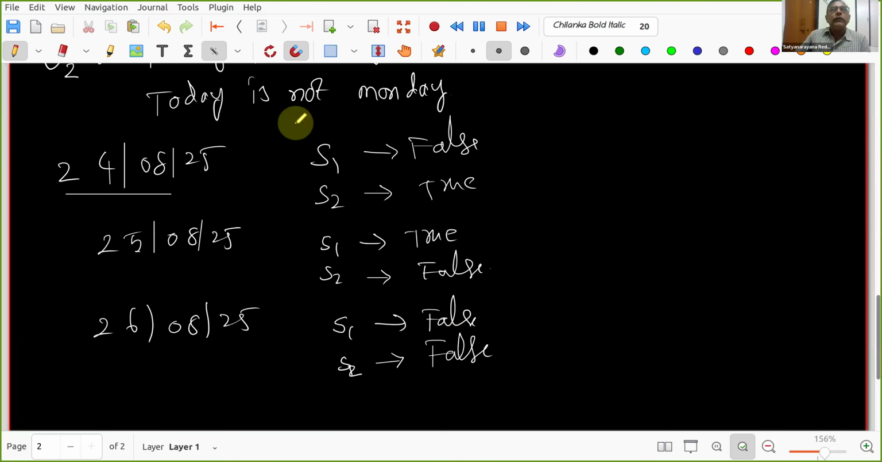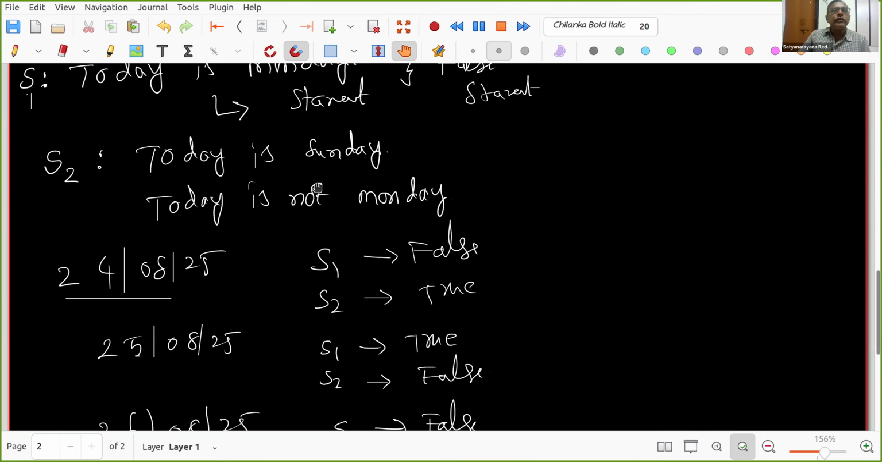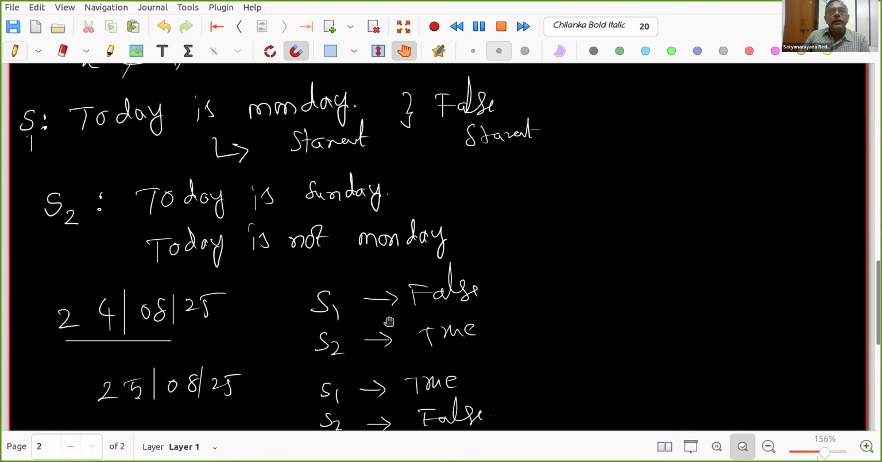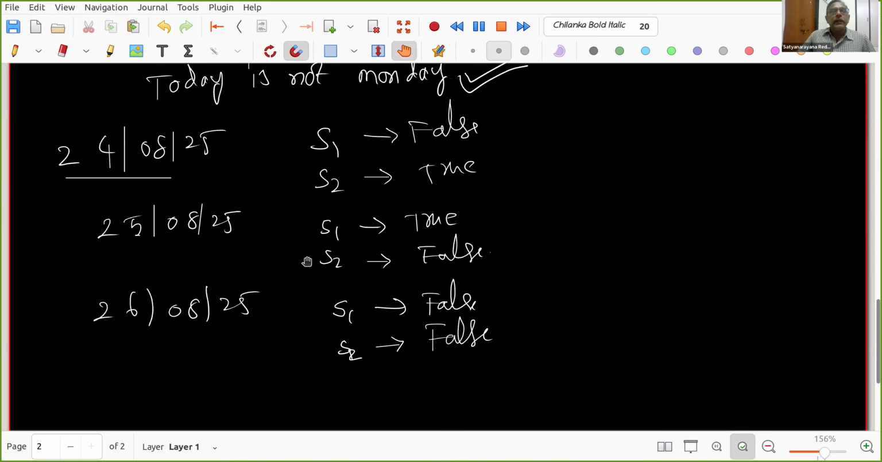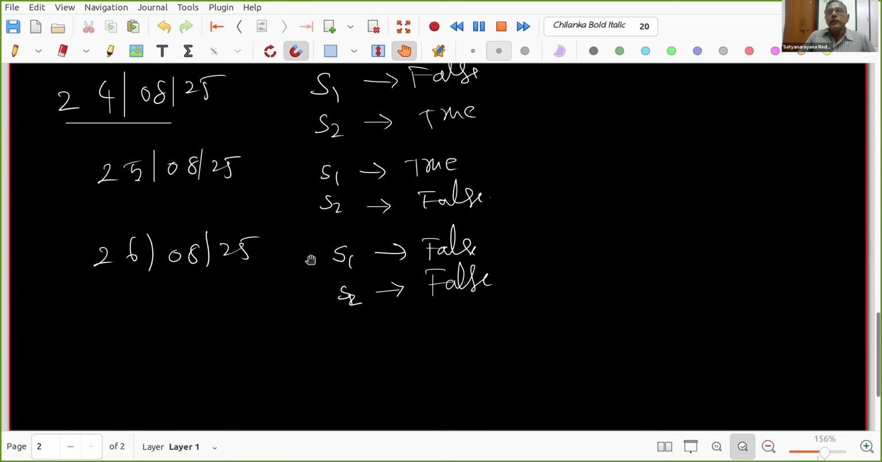If I take this as my statement, today is Sunday, with S1 and S2 being these two, then some days both are false. Sometimes one is true and the other is false. What happens if I take S2 differently, while S1 I am not changing? Let us check.